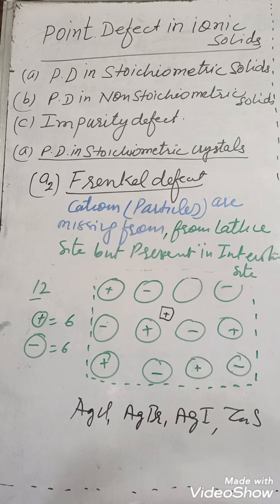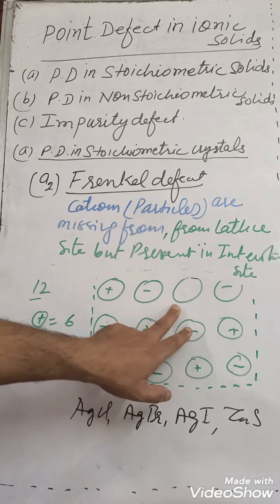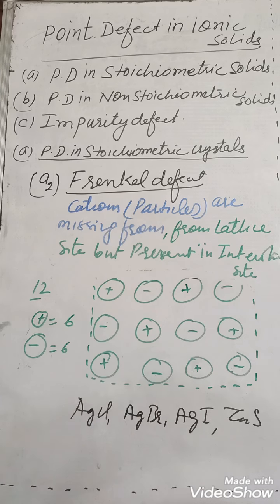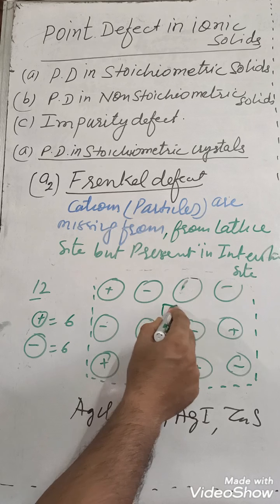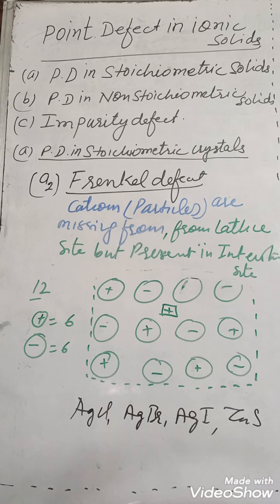So if cation is present here, then this is a perfect crystal, there is no defect. But this cation is not present here, it is present somewhere in the gap, and this gap is known as interstitial site here. So cations have moved from their original site to the gap, void, hole. And here overall electrical neutrality is maintained, as there are 6 anions and 6 cations.